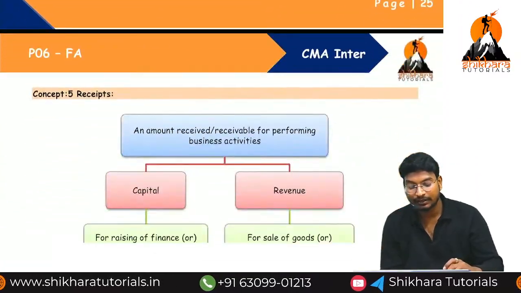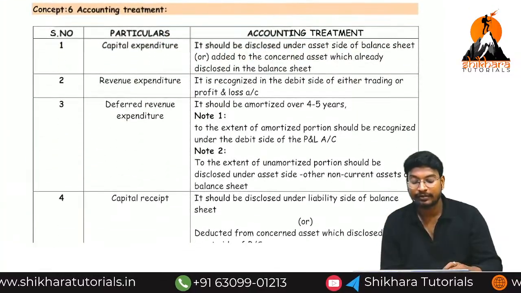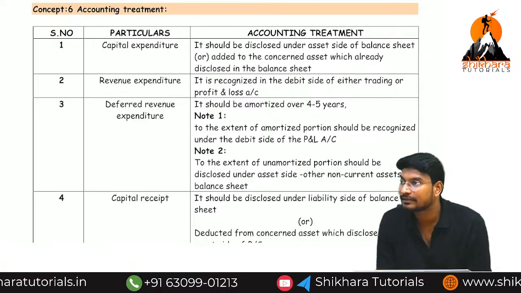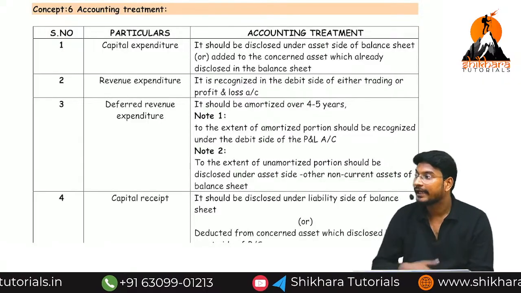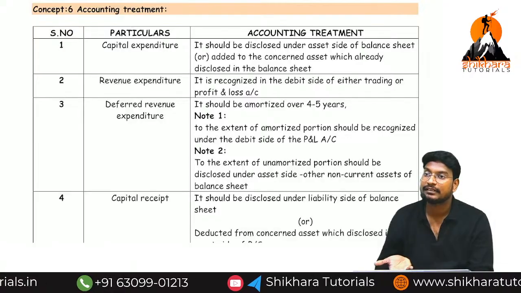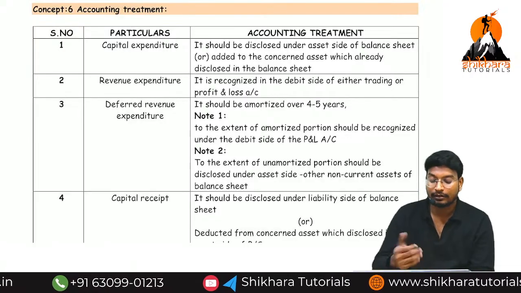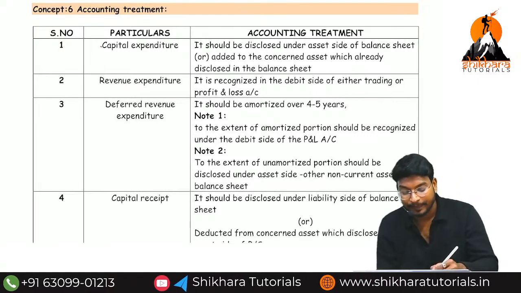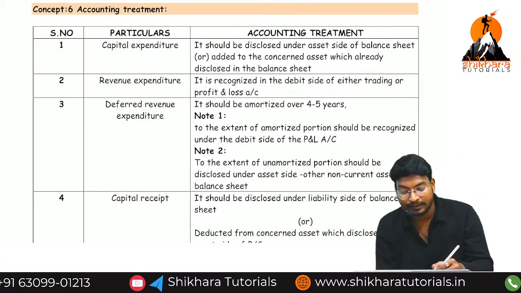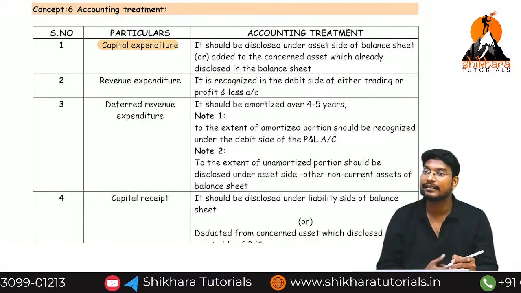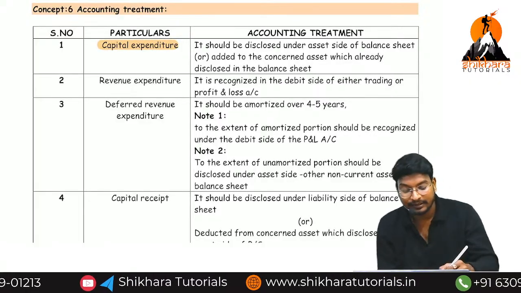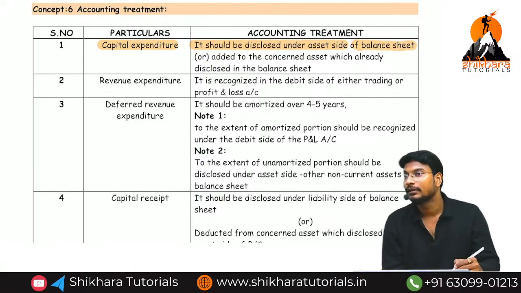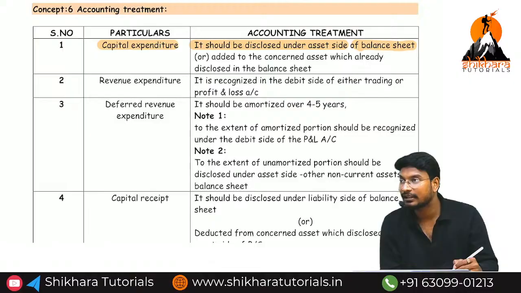Next, we are going to see the accounting treatment for capital expenditure, revenue expenditure, and deferred revenue expenditure. What is the accounting treatment for capital expenditure? Capital expenditure is related to an asset, so it should be disclosed under the asset side of the balance sheet.